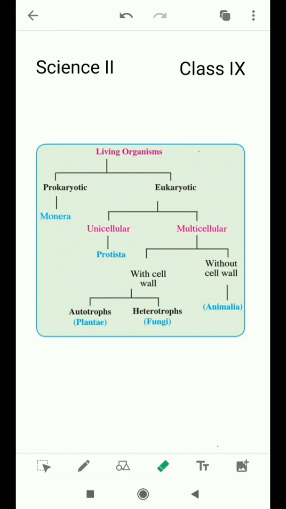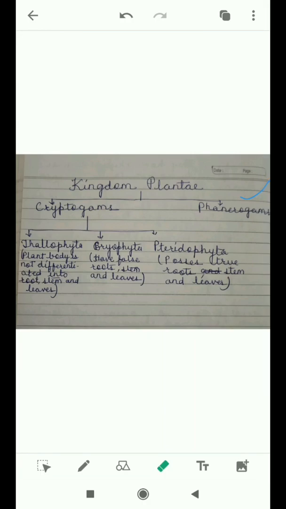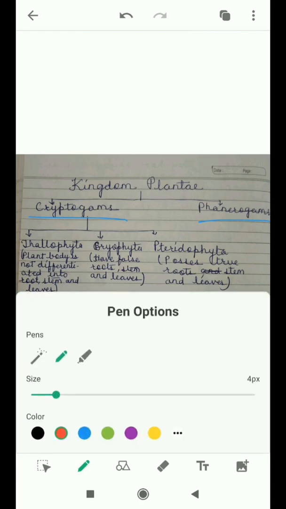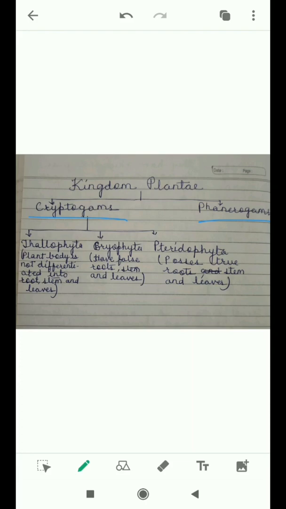Kingdom Plantae is divided into two subkingdoms, cryptogams and phanerogams, by the botanist Eichler in 1883. In cryptogams, non-flowering plants are included, and in phanerogams, flowering plants are included. Here, the presence and absence of flowers is the criterion for the classification.